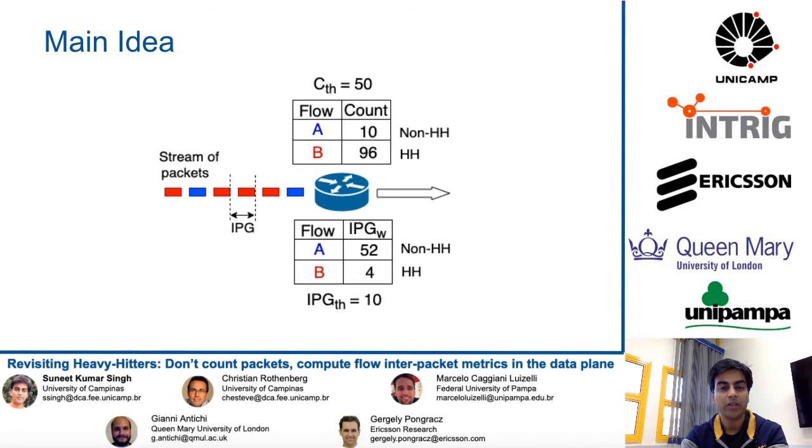Here is our main idea. This is an example. There are two flow tables here. One is counting packets and the table below is calculating average IPG. Whenever we find that the average IPG metric satisfies the predefined threshold, we report the flow as a heavy hitter. So here we can also notice that a low IPG value indicates heavy hitters.